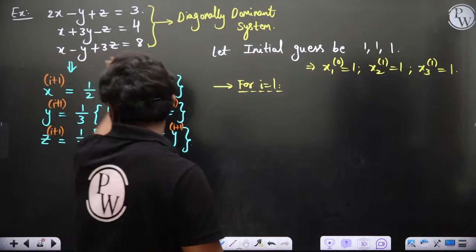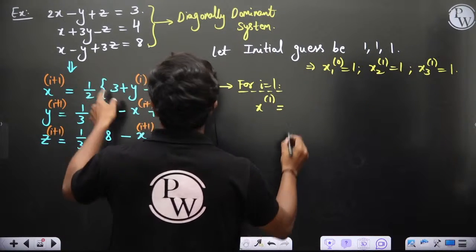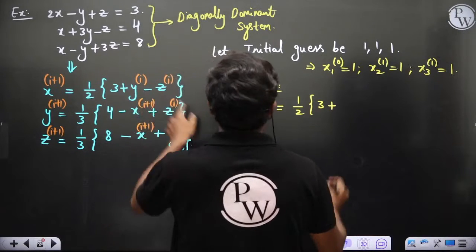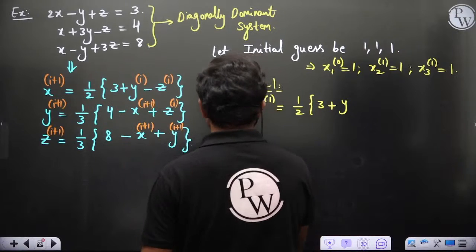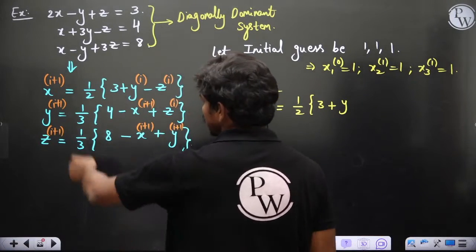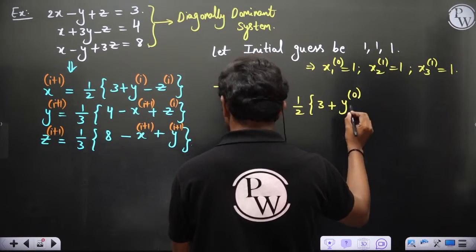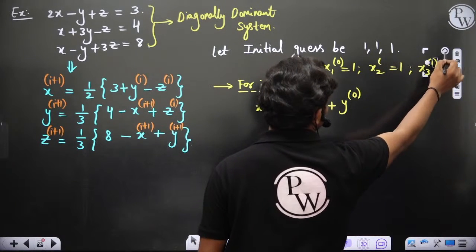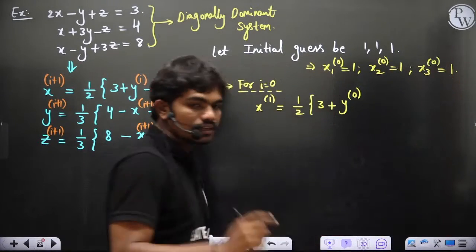If you put i equal to 0, first iteration, x1 is equal to 1 by 2 times (3 plus y of 0 minus z of 0). These are the initial guesses we have taken.